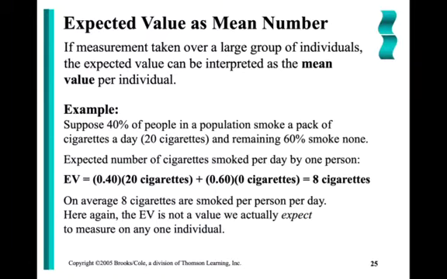But again, we don't expect any individual to smoke 8. They either smoked 0 or they smoked 20. So we call this the expected value, but it is important to remember that that does not mean I'm actually expecting one of these outcomes to occur. It's just my theoretical average.